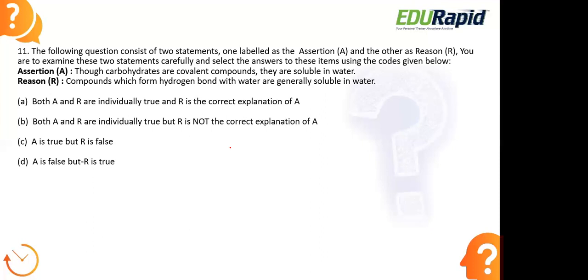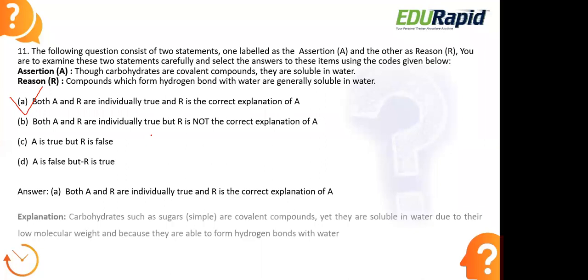Okay, let us look at the right answer here. The right answer is option A. Both A and R, assertion and reason, are individually true, and R is the correct explanation of this assertion.